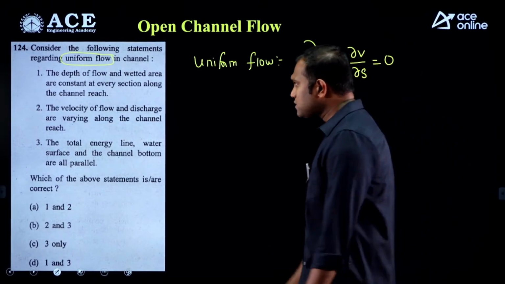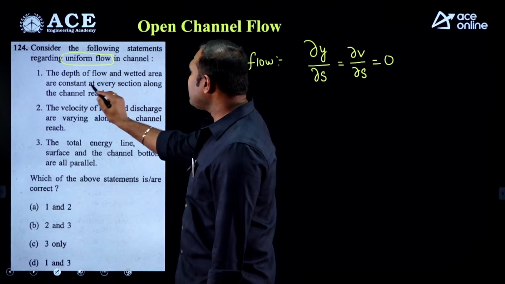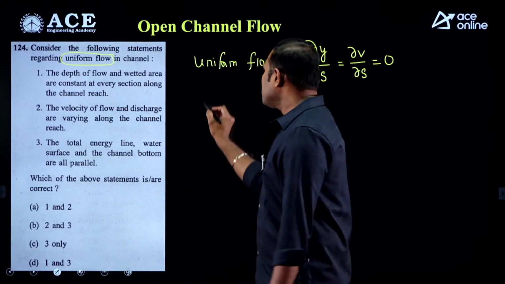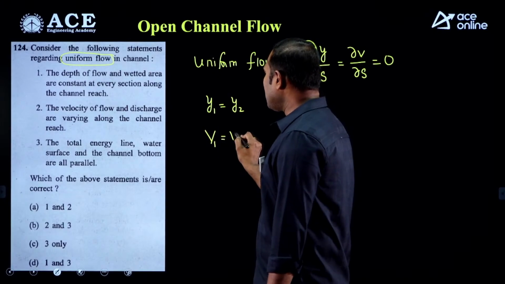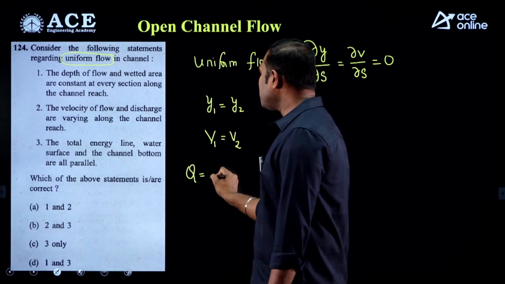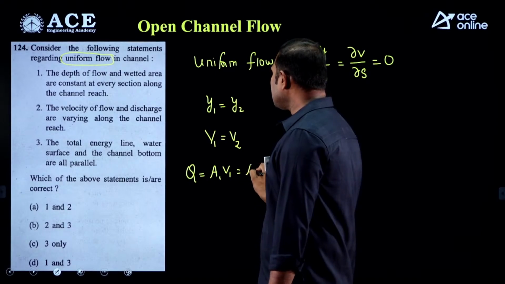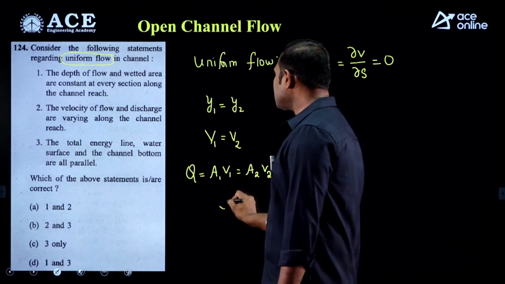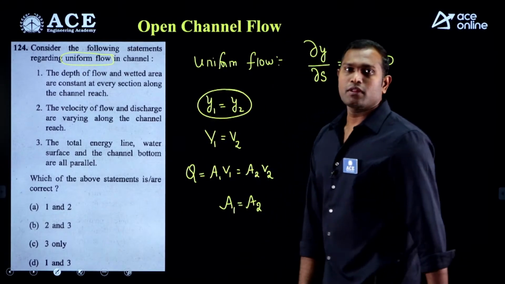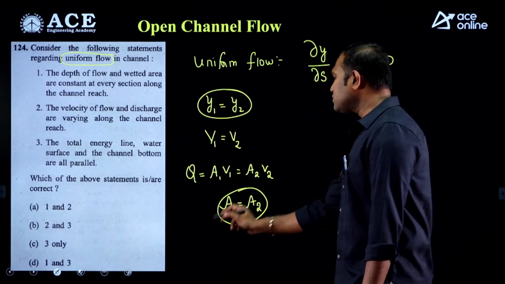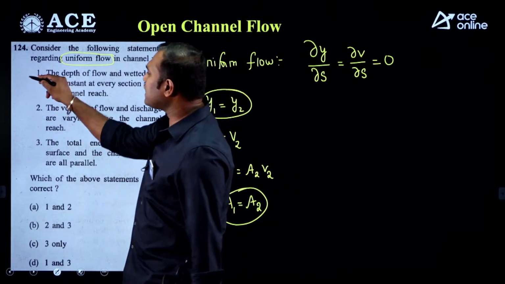Now if you see the options, the depth of the flow and wetted area are constant obviously. So the depth is same, and when velocities are same, as per continuity equation, the areas also must be same. So statement number 1 says that depth is same, areas are also same. So statement number 1 is correct.